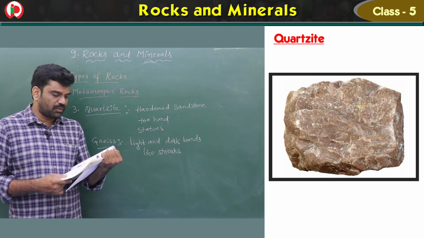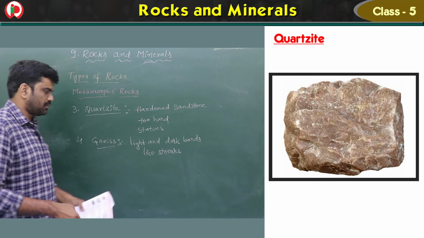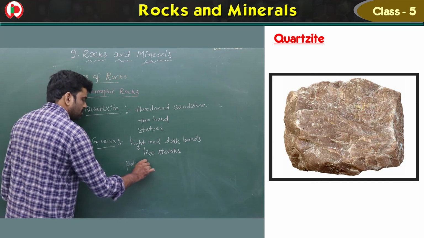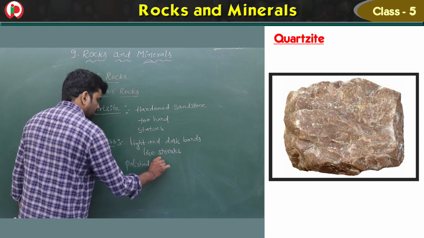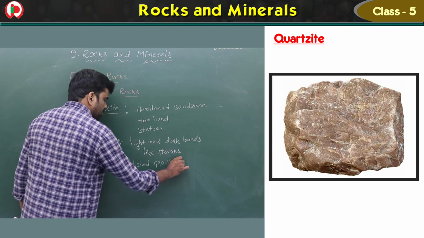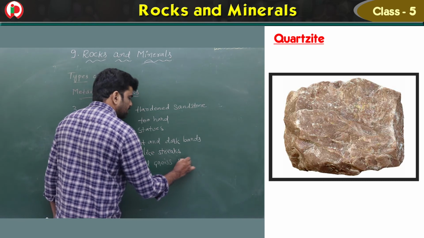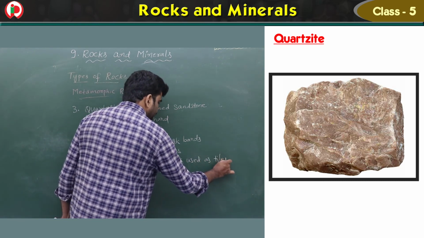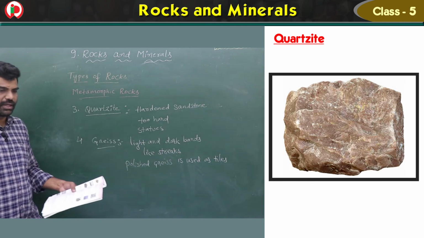Polished gneiss can be used as tiles for flooring.